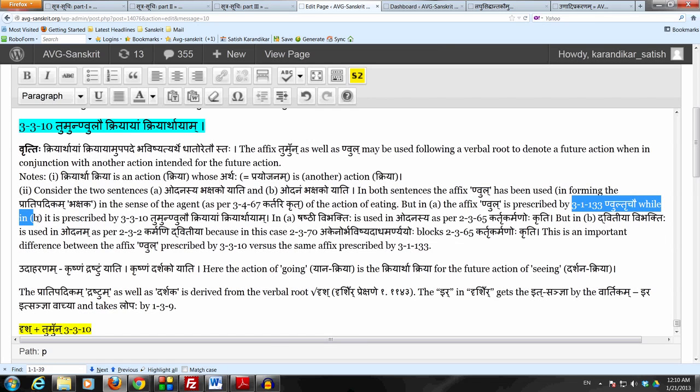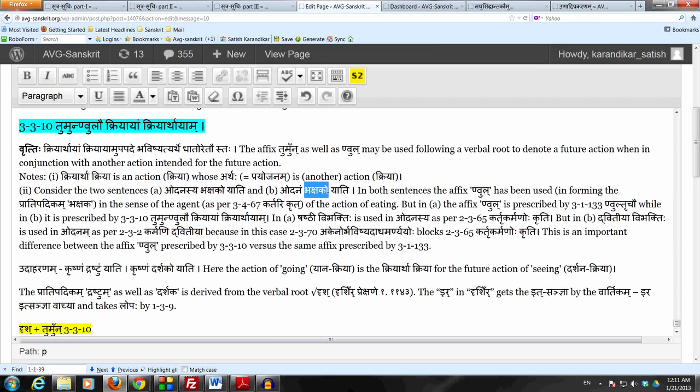But in sentence B, the affix nul is prescribed by this sutram 3.3.10 tumun nulau kriyayam kriyarthayam, because there the action of going in the second sentence, odanam bhakshako yati, is a kriyartha kriya. The action of going is done for the sake of the future action of eating. So here this nul is used to denote the future action of eating, on the condition that there is this action of going which is done for the sake of the future action of eating. So here the sutram 3.3.10 is used.